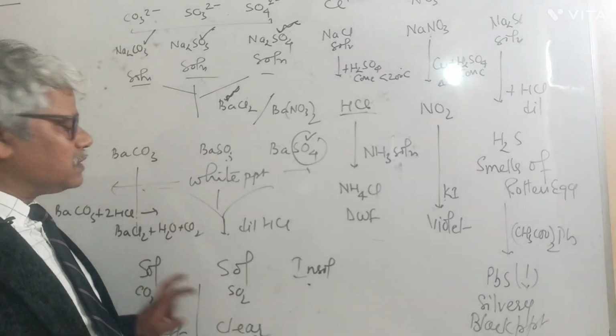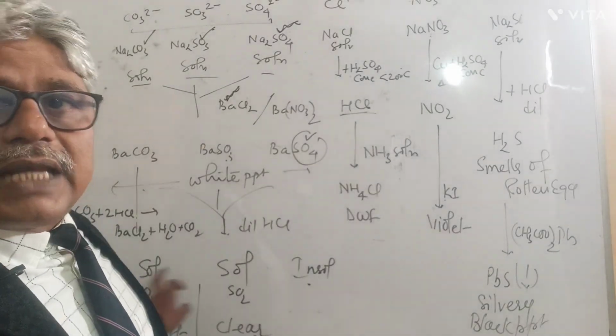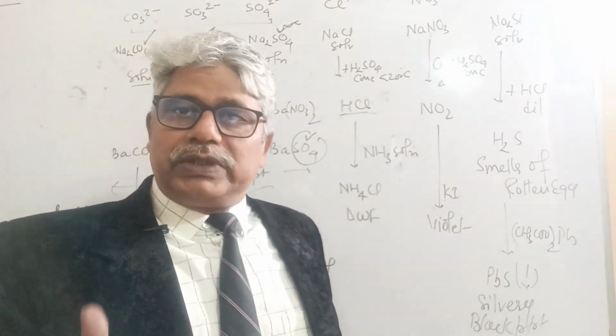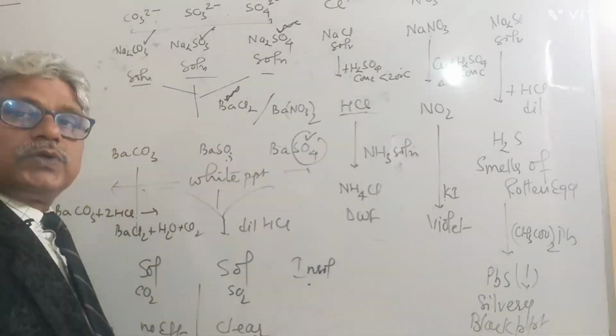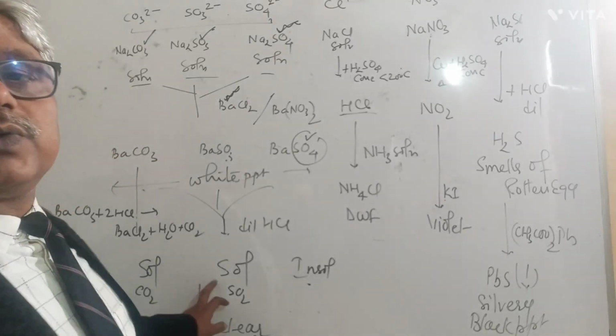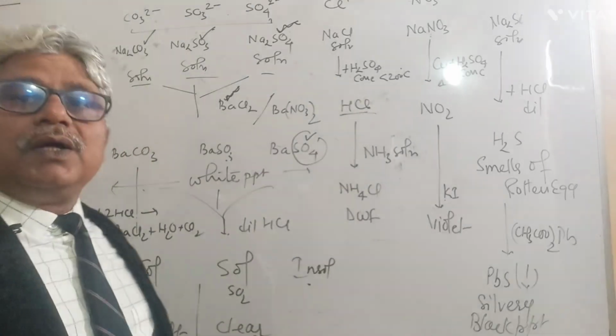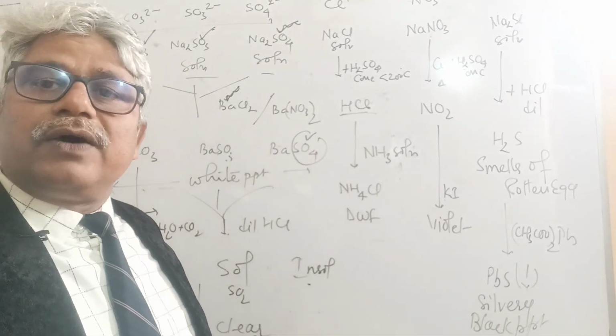Same here. So these two gases cannot be confirmed by lime water because both gases turn lime water milky. So what do we do then? We take filter paper soaked in acidified potassium dichromate which changes from orange to clear green in case of sulfur dioxide and no effect in case of carbon dioxide.